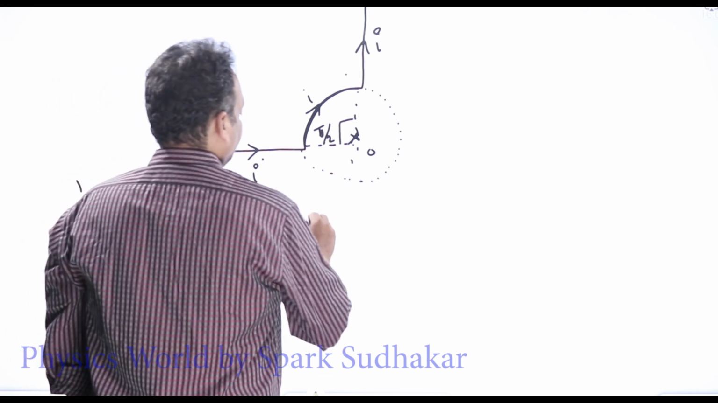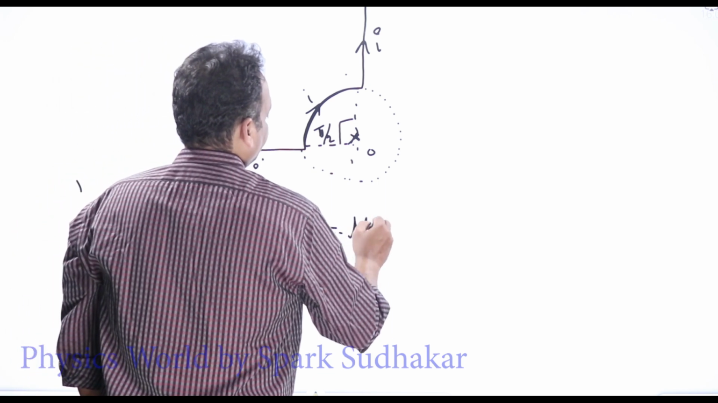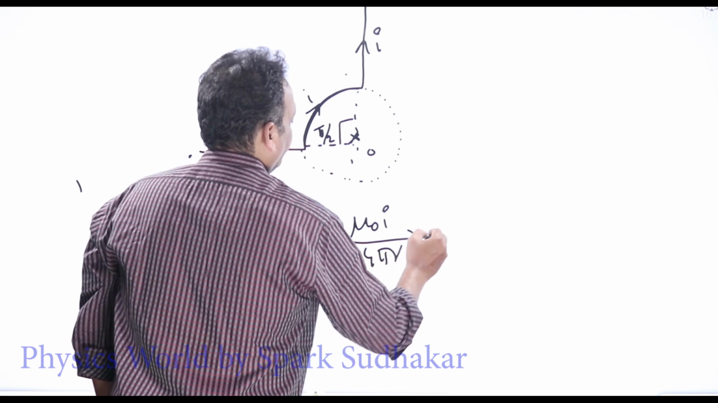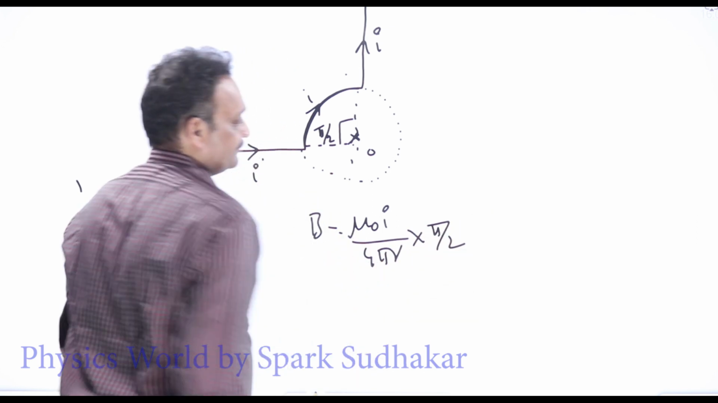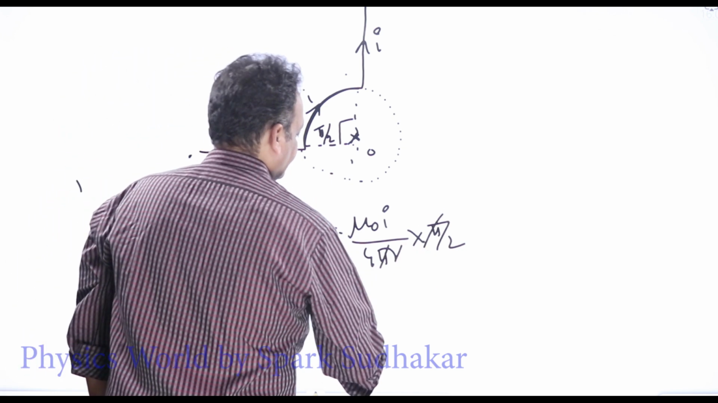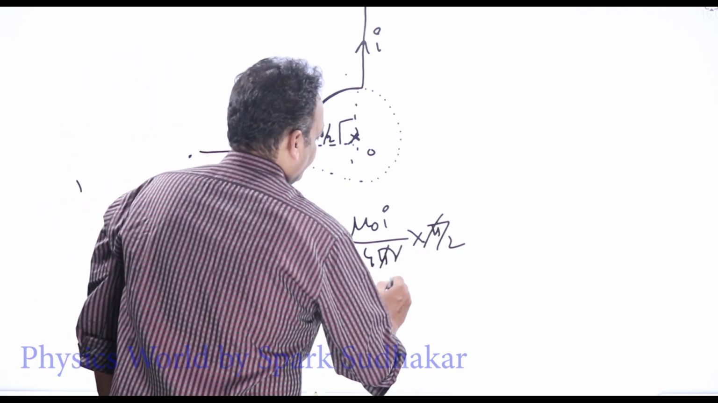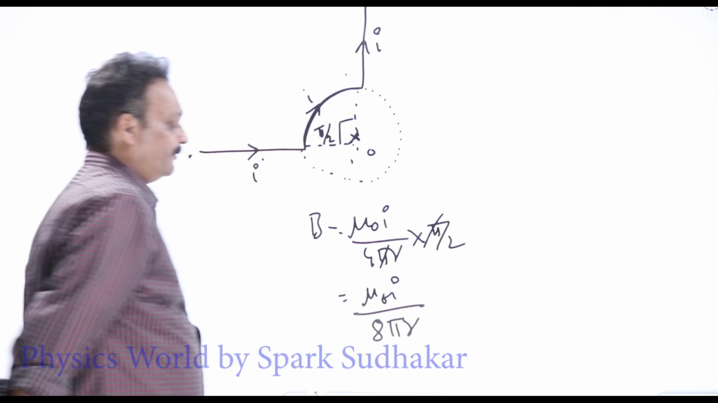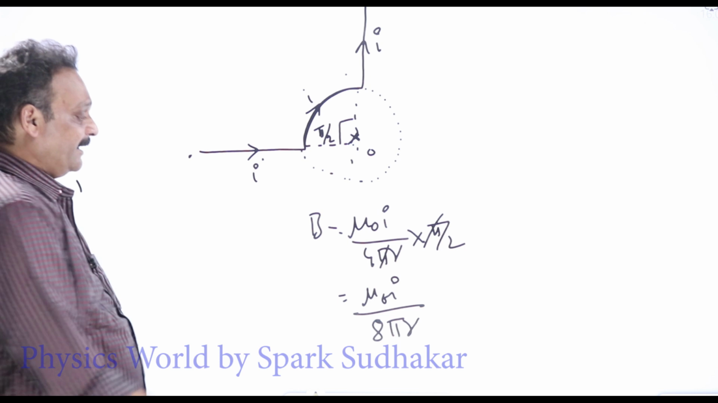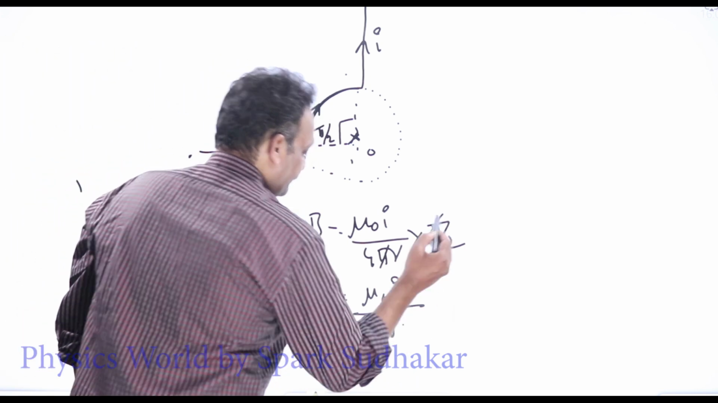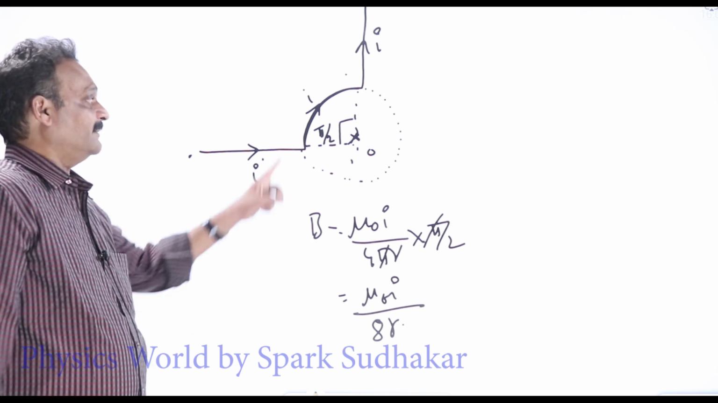Okay, so what is the magnetic field? B equals mu naught I by 4 pi r into pi by 2, you write. Okay, into phi. Phi is pi by 2. So pi and pi get cancelled, right? B is equal to mu naught I by 8 pi r. Sorry, 8r. Okay, mu naught I by 8r will be the answer for this.